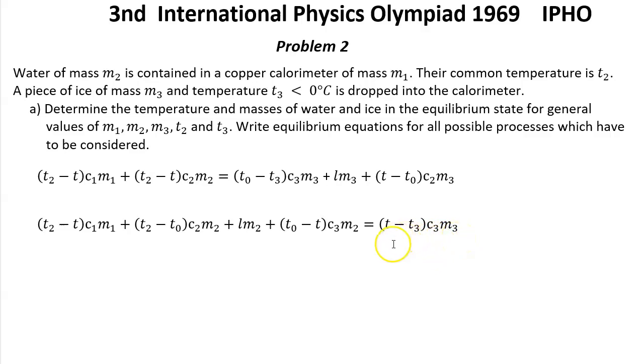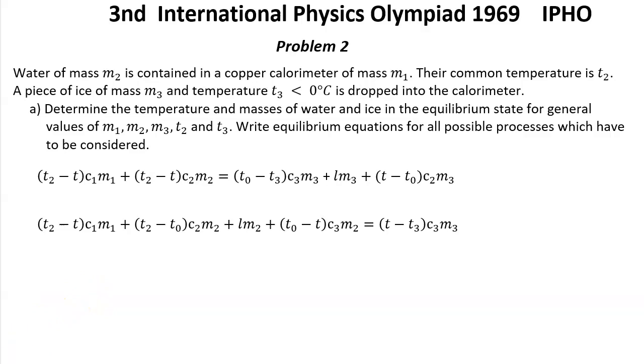This is total heat which was given to ice, and that's equal to the temperature drop of the calorimeter, T2 minus T multiplied by C1 M1, plus the same for water from temperature T2 to T0, C2 M2, plus heat which was taken from water to convert it to ice, which is L M3, plus the same for ice, which is T0 minus T multiplied by C3 M2. So that was the second case.